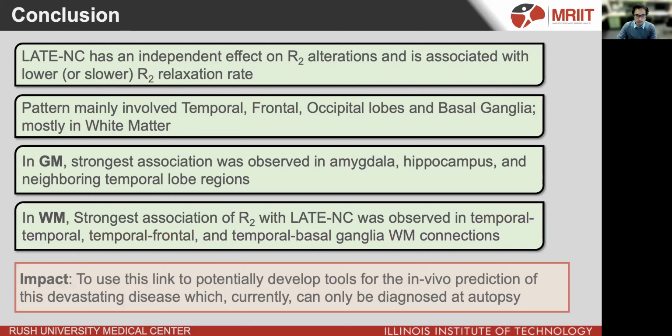This link between R2 and latency can be used to potentially develop an MRI-based classifier that can predict this disease